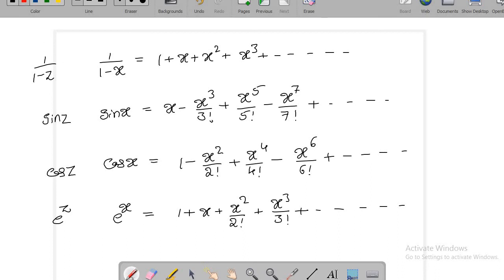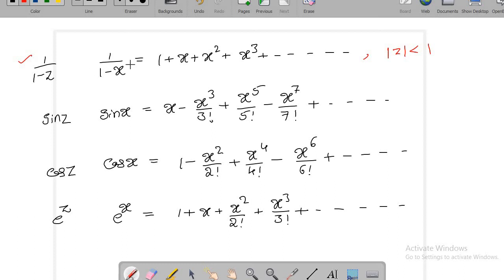You try to observe the first series is centered at 0. Okay. And what is the singularity of this function? What is the singularity of this function? 1, sir. 1 is the singularity. Now the distance from the center to the singularity, that is also 1. Why? Because 1 minus 0 will give you 1. Now I can say that the Taylor series expansion, this is valid only in this region when mod z is less than 1. When mod z is strictly less than 1, there only this expansion is valid.